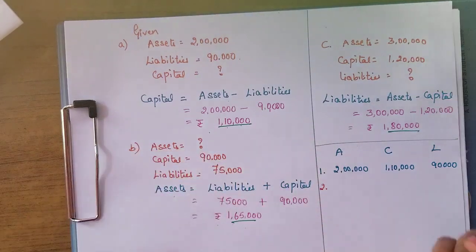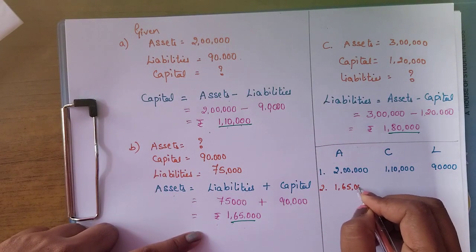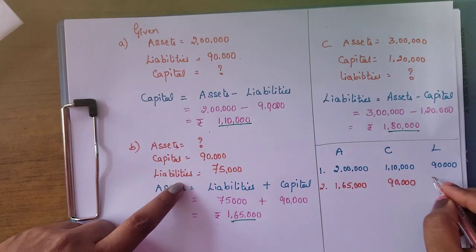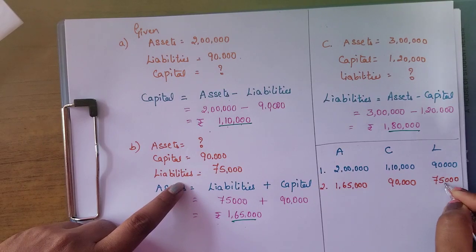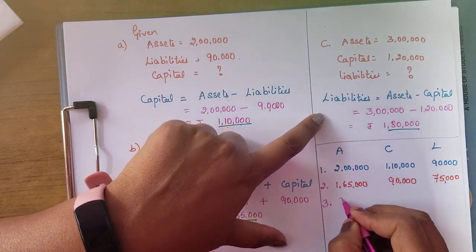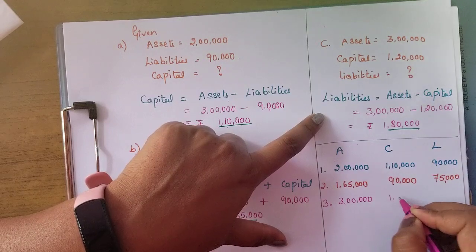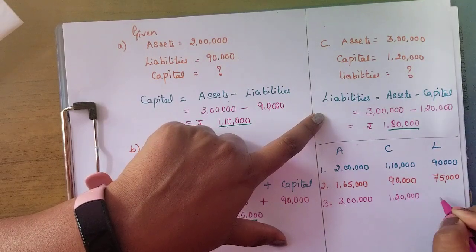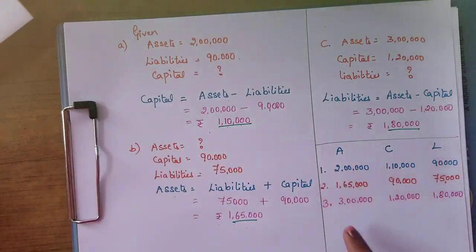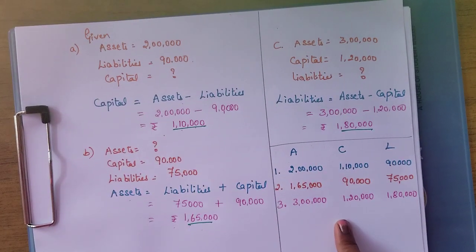For the second transaction, assets we have found 1,65,000, capital is 90,000 and liability is 75,000. The last, third transaction, assets is 3 lakhs, capital is 1,20,000 and liability is 1,80,000. So you should complete the box at last. You have found all the missing amounts.